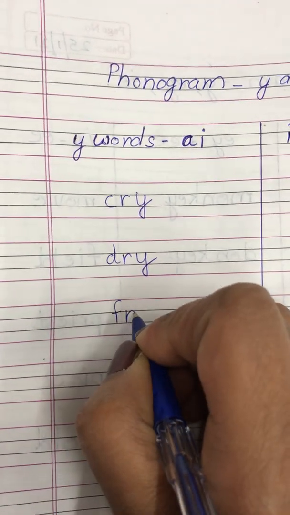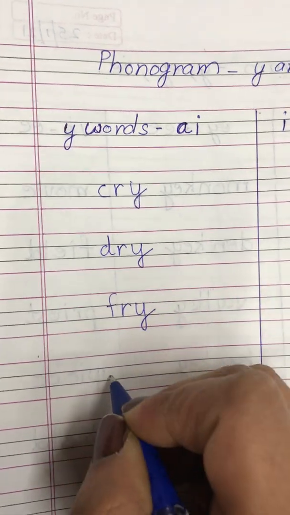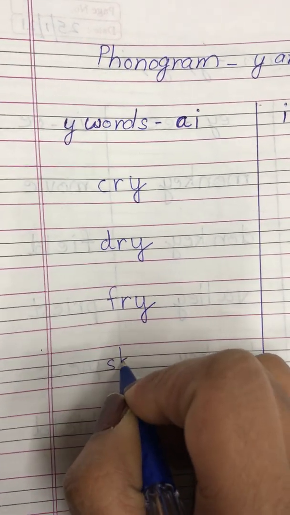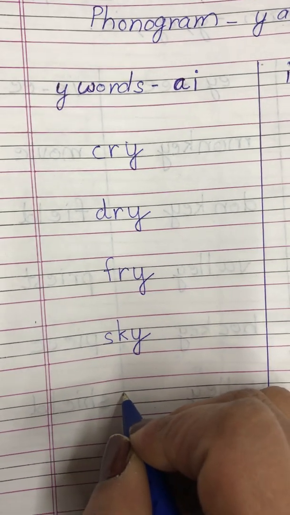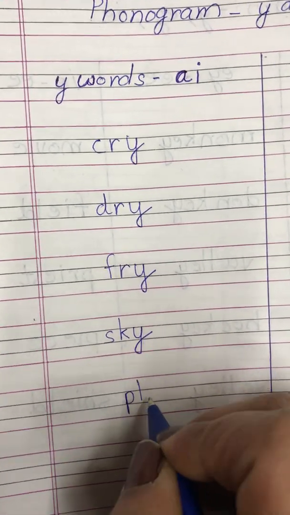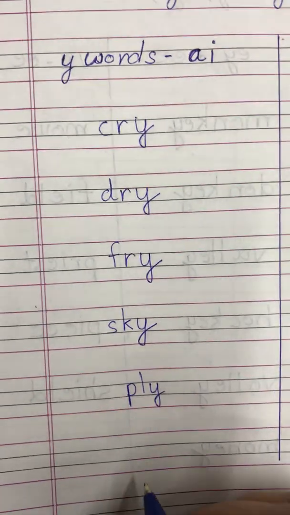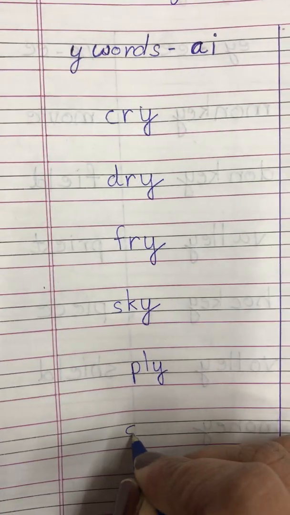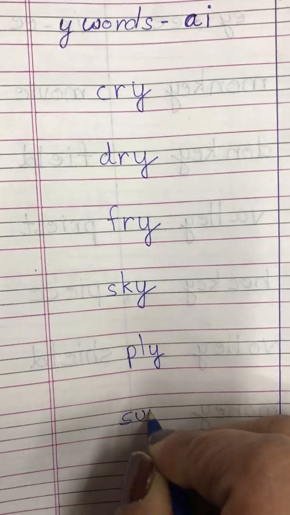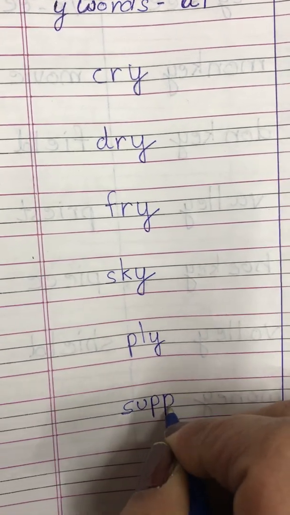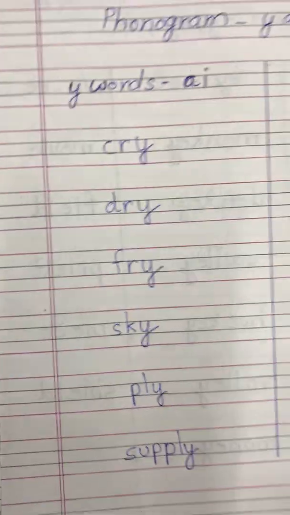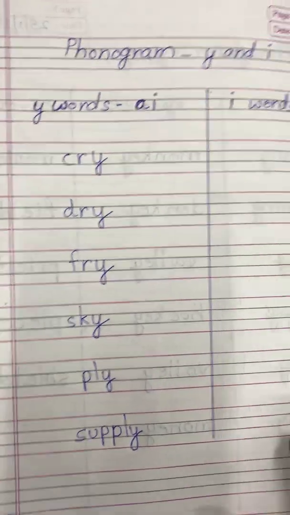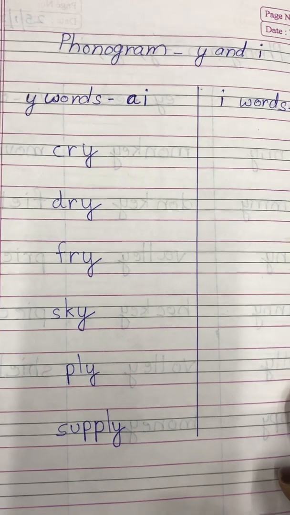Fr, I, fry. Sk, I, sky. Pl, I, ply. Sup, ply, supply. These are all Y words and the sound is I.